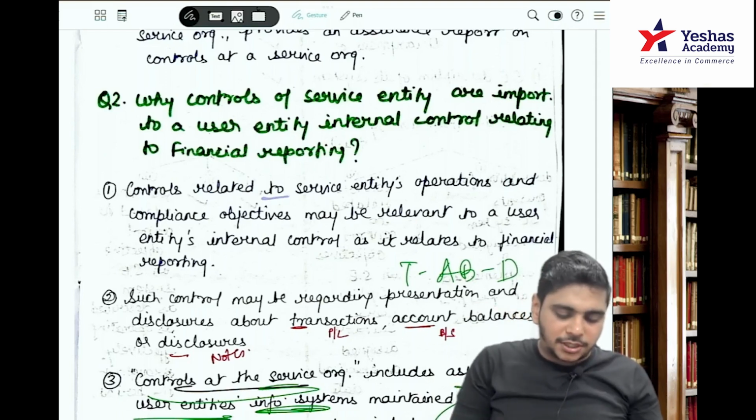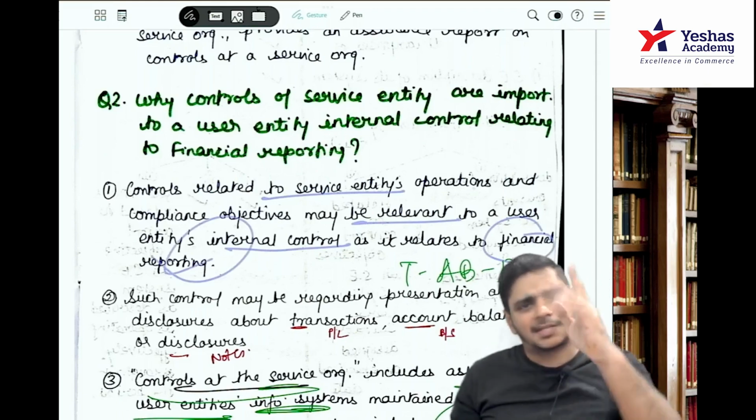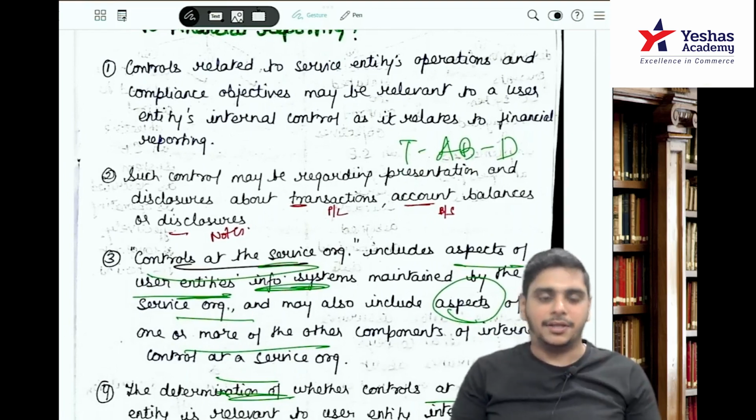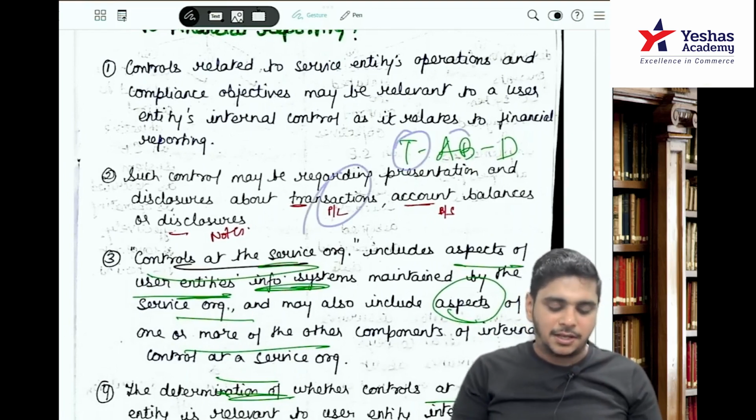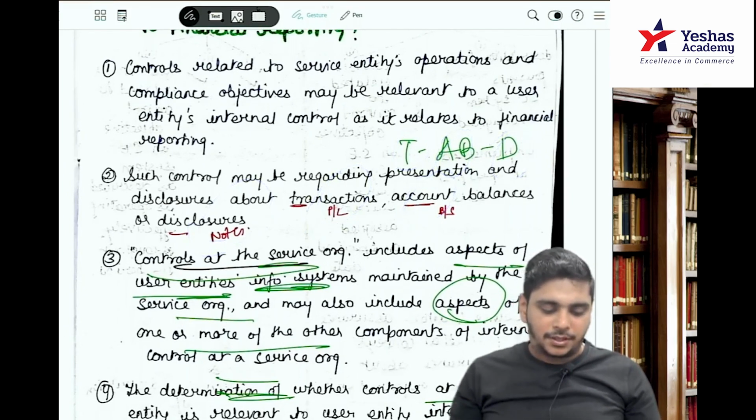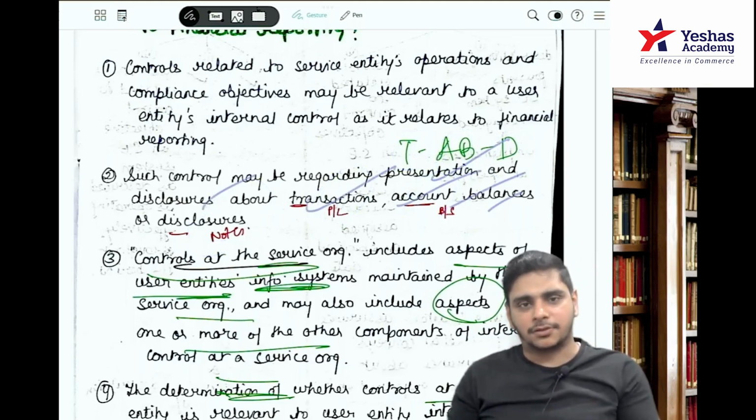So controls related to service entity's operation and compliance objective may be relevant to a user entity's internal control as it relates to financial reporting. So the first point says it is relevant. Such controls may be regarding the presentation and the disclosure about TABD. Transactions means P&L. AB means account balance, that is balance sheet items. D means disclosure, that is notes. Such controls may be regarding the presentation disclosure about the TABD, transaction, account balance and disclosures.